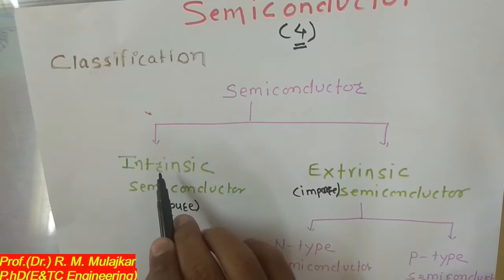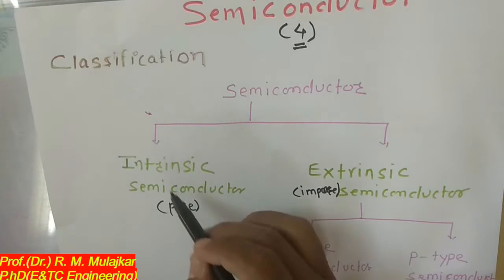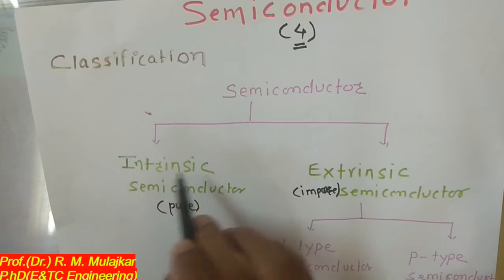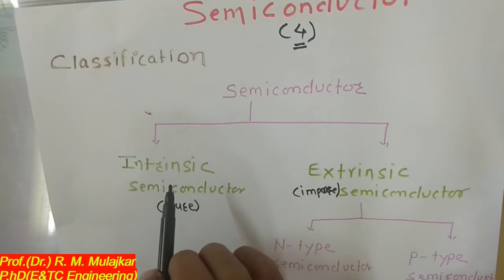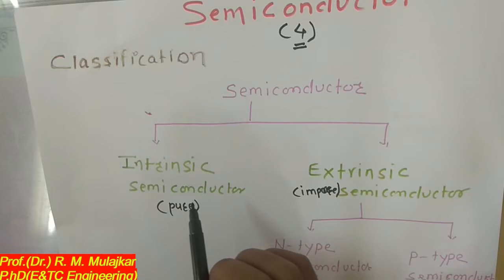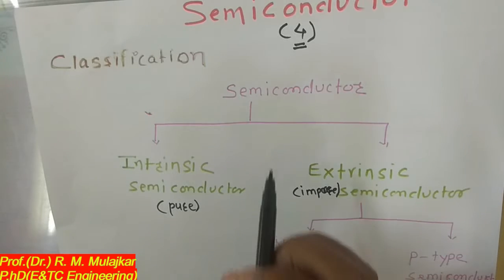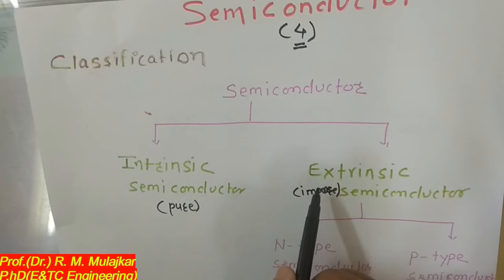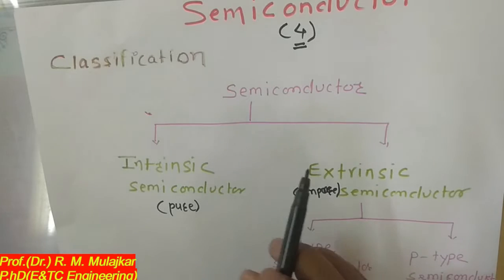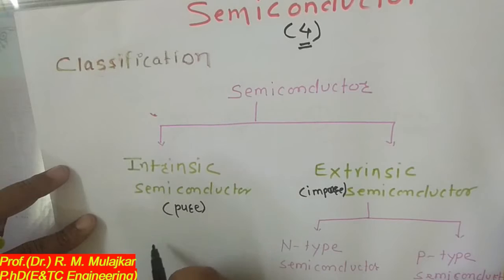Similarly, a semiconductor can be in the pure form and in the impure form. The pure form of the semiconductor is called the intrinsic semiconductor. The impure form of the semiconductor is called the extrinsic semiconductor. Just as for gold we add copper as the impurity, for extrinsic semiconductor we add impurity to use these materials in the electronic industry. The process of adding the impurity is called doping.